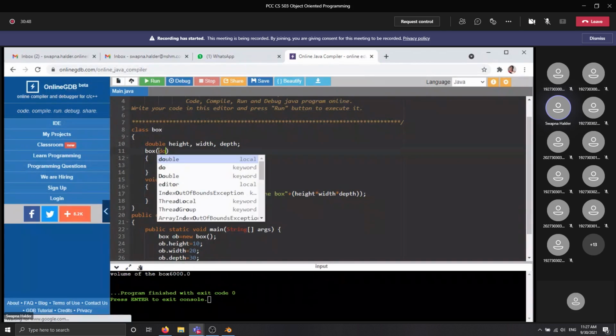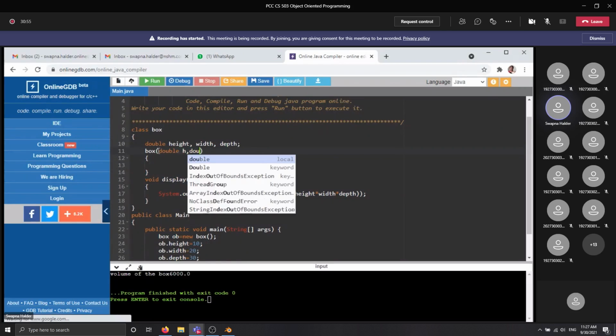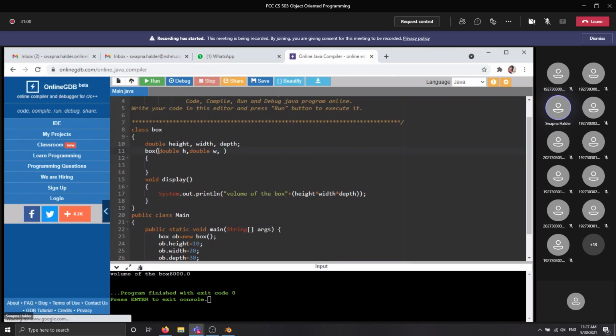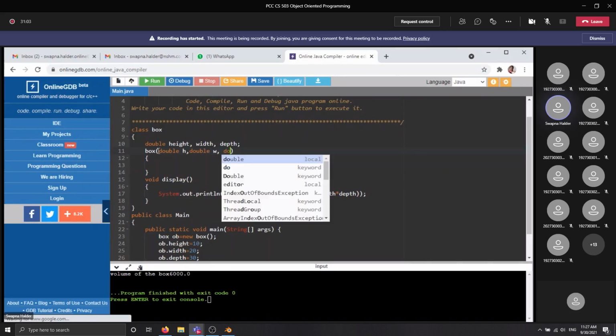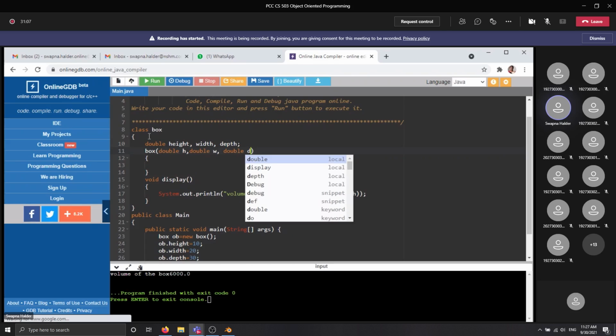We are writing double H for height, double W for width, and double D for depth. Now, this is also another restriction in Java. You can't write double H, comma, W, comma, D here. For each and every variable, you need to declare its type separately. This is also a restriction for the constructor.